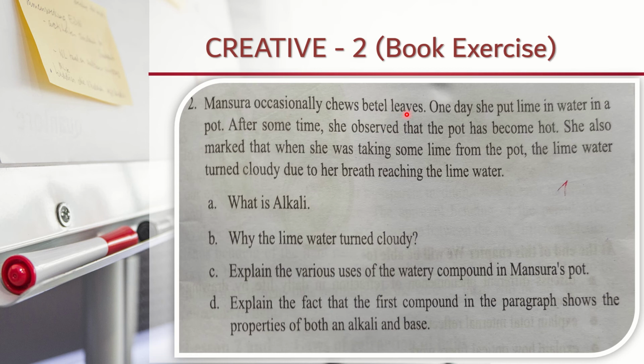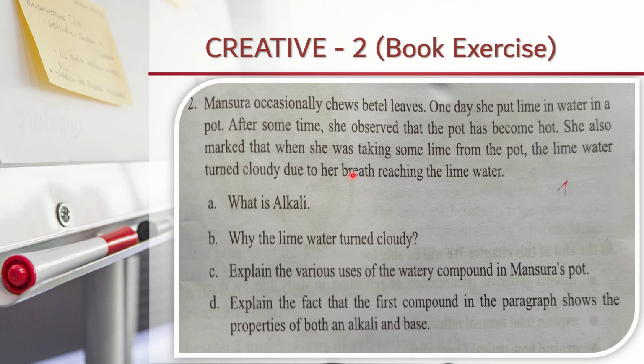Mansura took some lime water, and the lime water turned cloudy due to her breath. That means carbon dioxide is passed into the lime water.